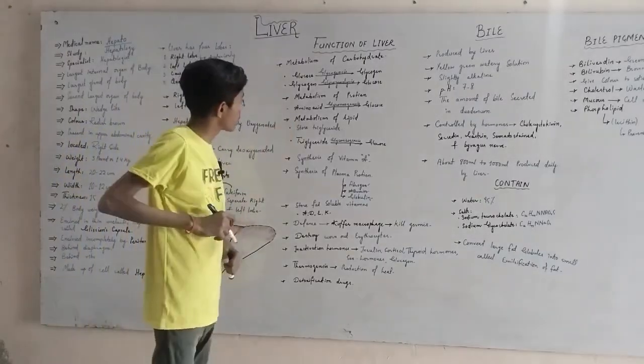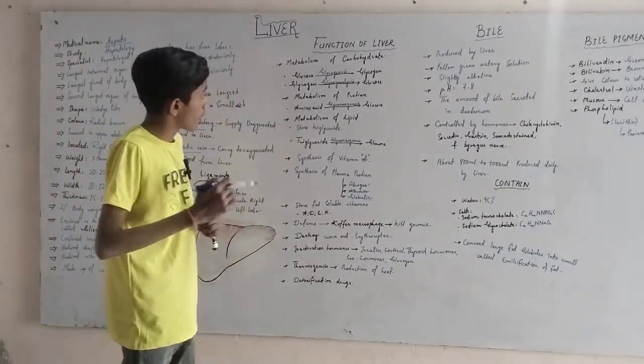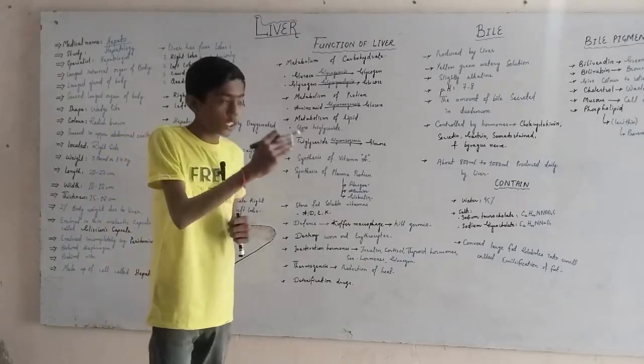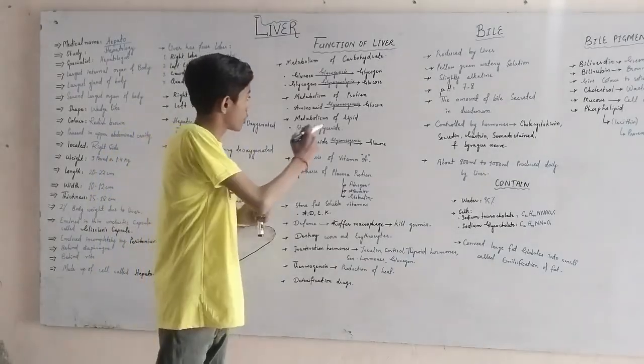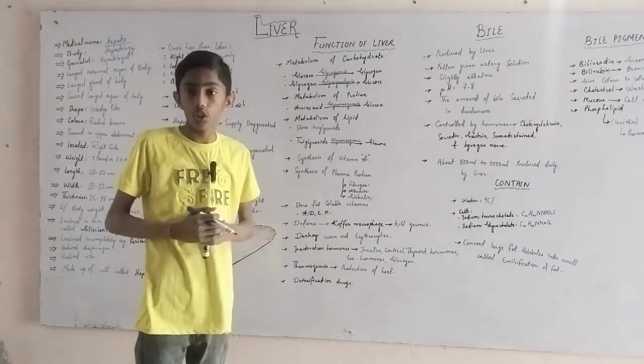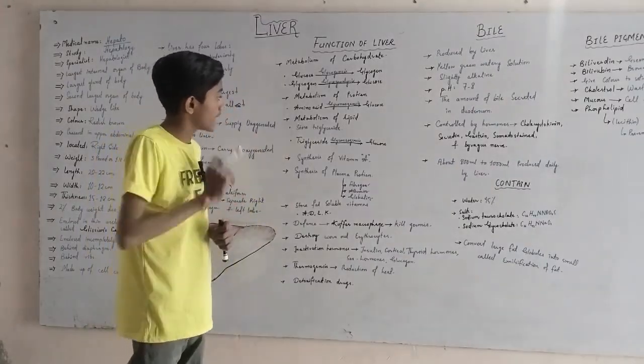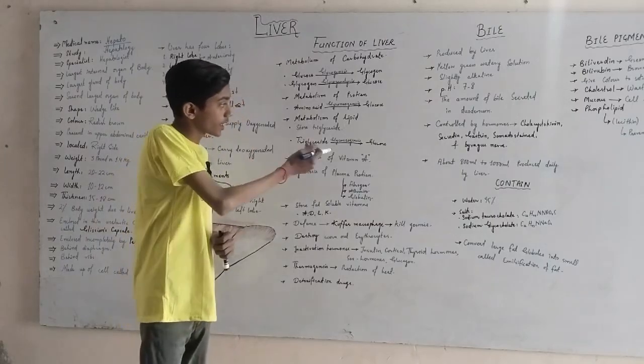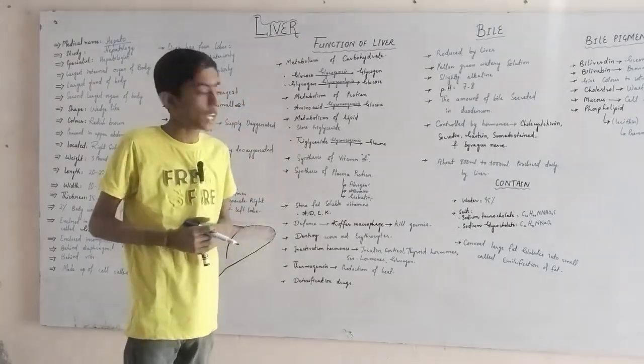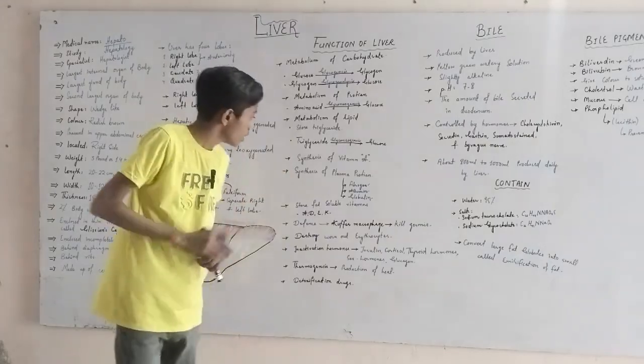Number two is metabolism of protein. Amino acids are converted into glucose. This process is known as gluconeogenesis. Metabolism of lipids: stored triglyceride is converted into glucose. This process is also known as gluconeogenesis.